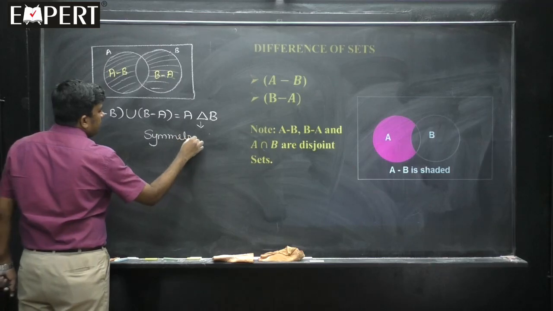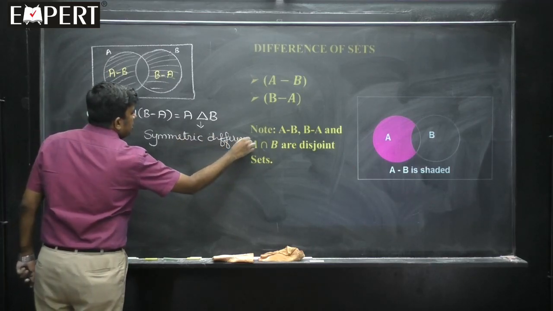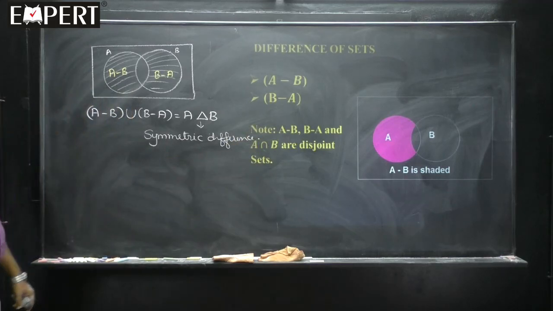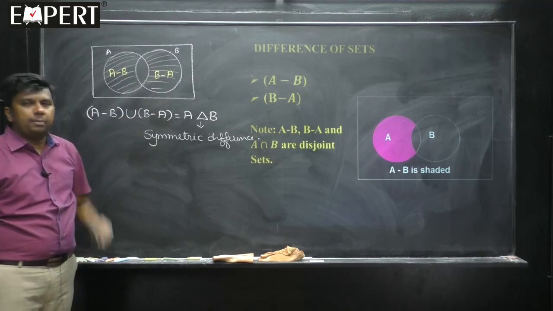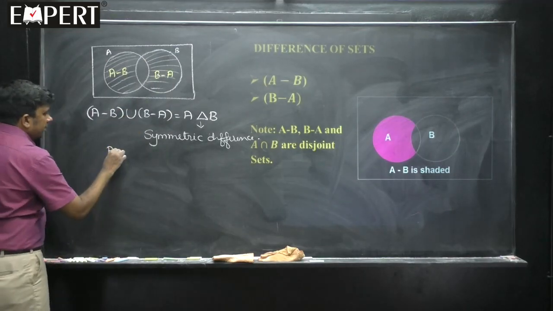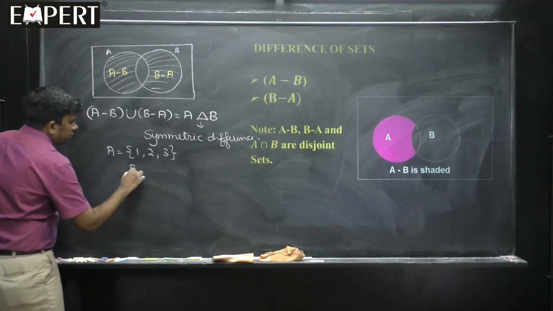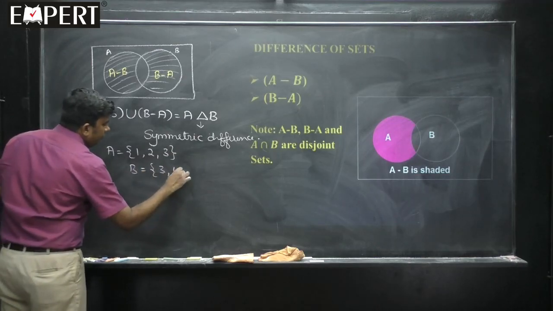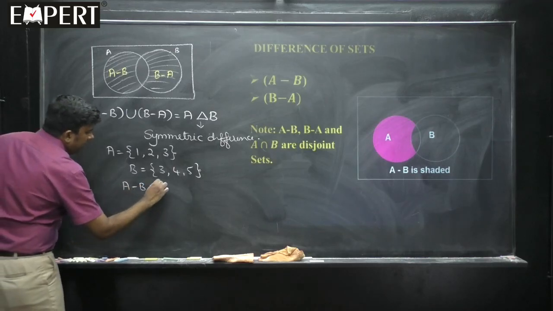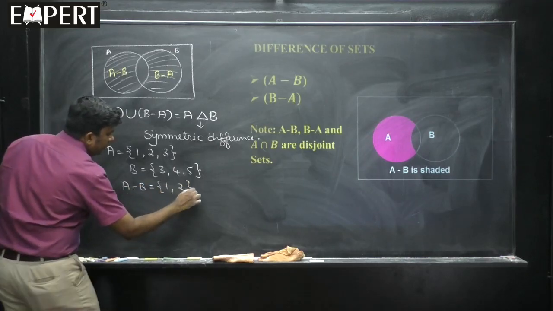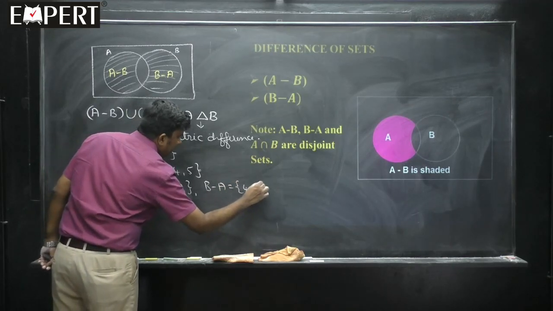Symmetric difference. So what is the symmetric difference between two sets A and B? It's the union of A minus B as well as B minus A. Say for example, the same example which I have given you at that time, A is {1, 2, 3}, B is {3, 4, 5}, then A minus B will be {1, 2}, B minus A will be {4, 5}.